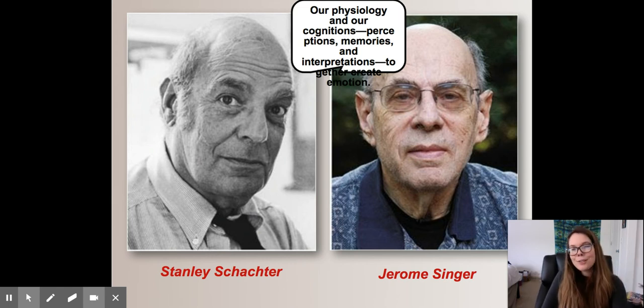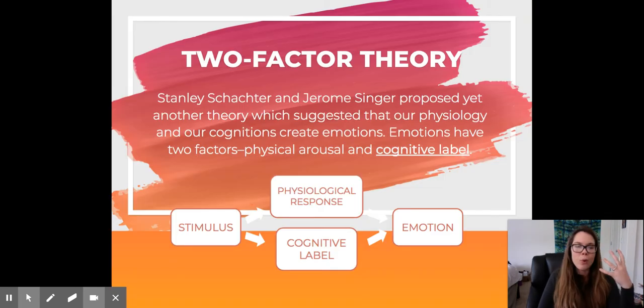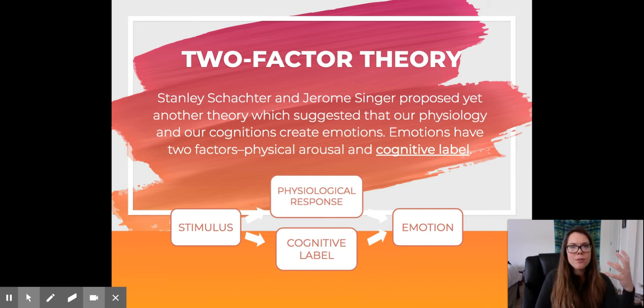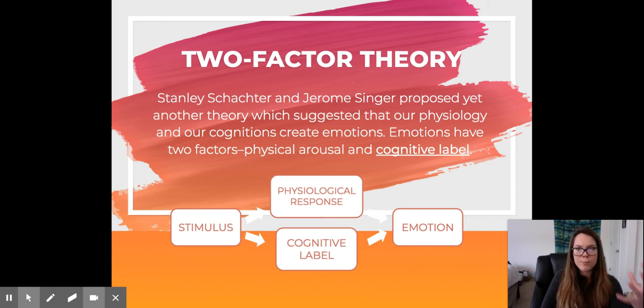So the Schachter and Singer theory is a little bit more complex, okay? Schachter and Singer proposed that our physiological responses and our cognitions create emotions. So what they believe, and this is very important, we want to highlight this, is that emotions have two factors, and it has to be cognitively labeled.